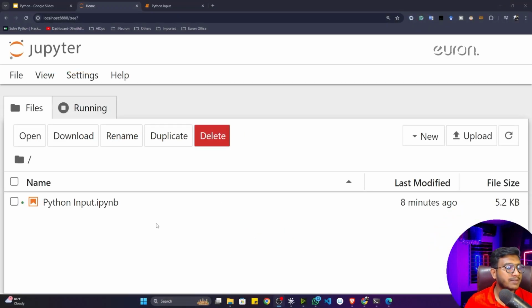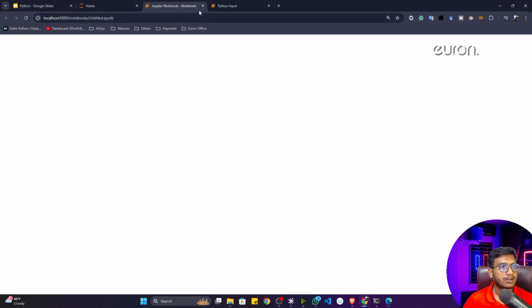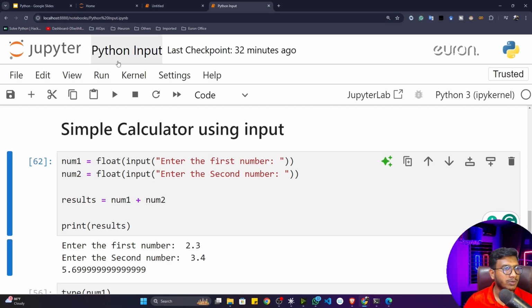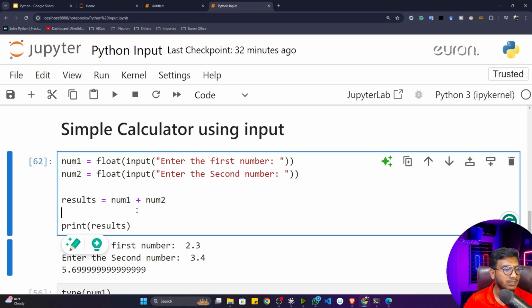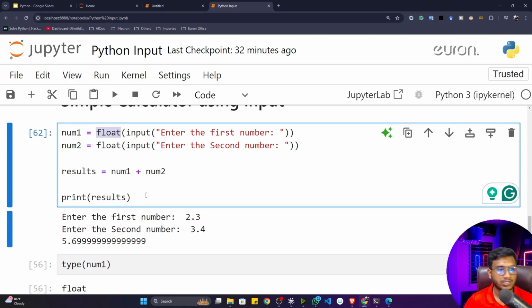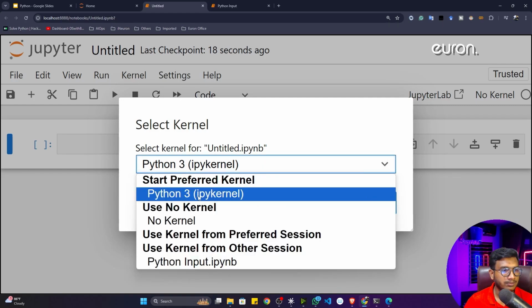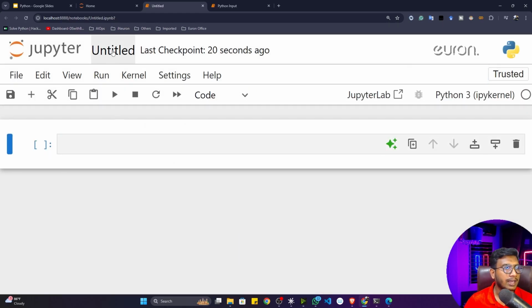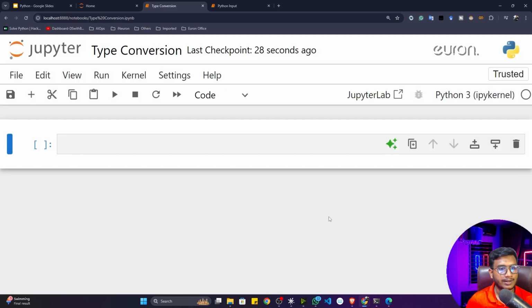So guys, you can see I'm inside my Jupyter IDE. So here what I will do, again, I will take a new notebook. I'll just click on New and take a new notebook. Previously we used this particular notebook, I think you remember, and here we did the exercise called simple calculator application, where I did the type conversion operation, right? Now I'll take this new notebook and select the Python kernel. And I'll name this notebook type conversion, and I'll try to rename it.